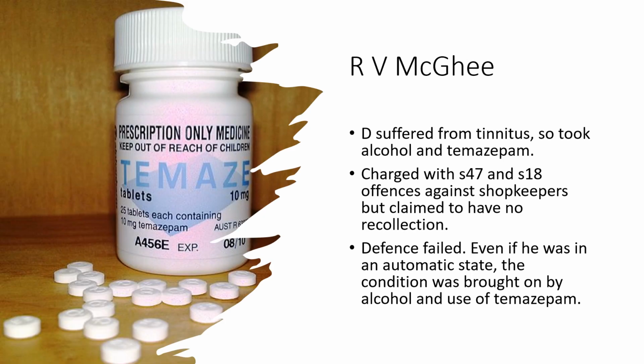And in McGhee, the defendant suffered from tinnitus, which is a condition of the inner ear, like a loud buzzing or ringing in the ear. So he took alcohol and temazepam to help him sleep. He was charged with section 47 and section 18 offences against shopkeepers because he claimed to have no recollection, but his defence failed because even if he was in an automatic state, the condition was brought on by alcohol and the use of temazepam.